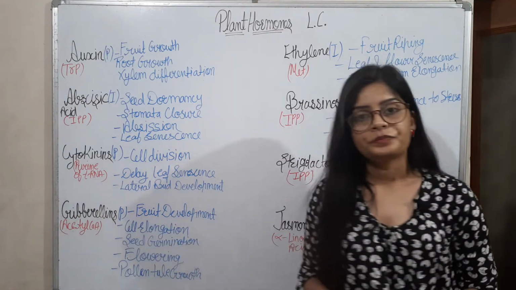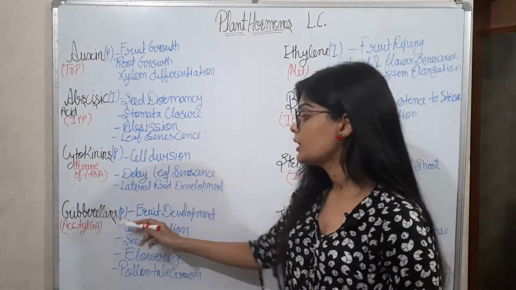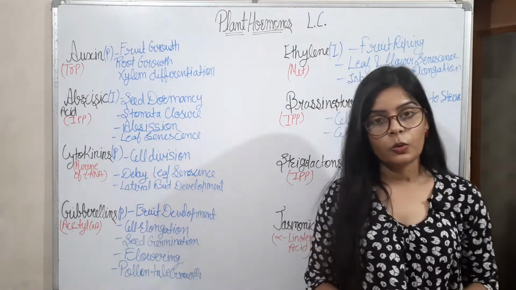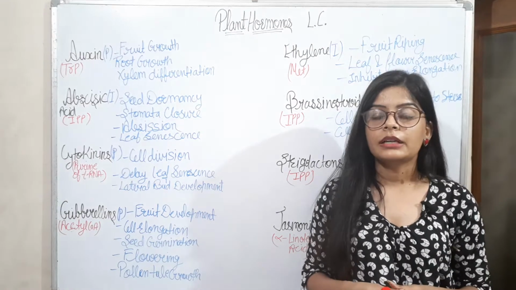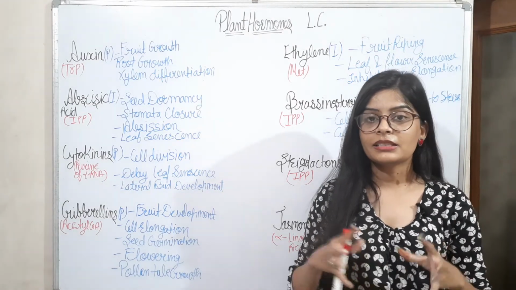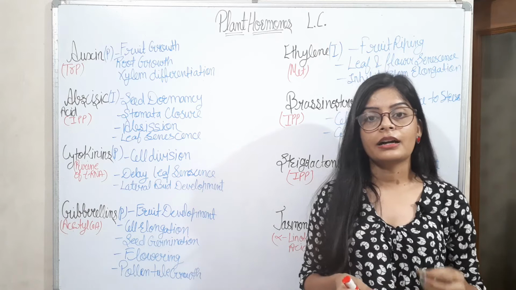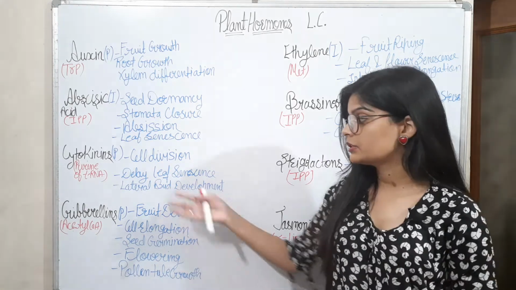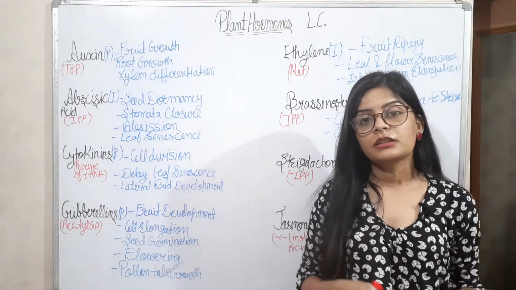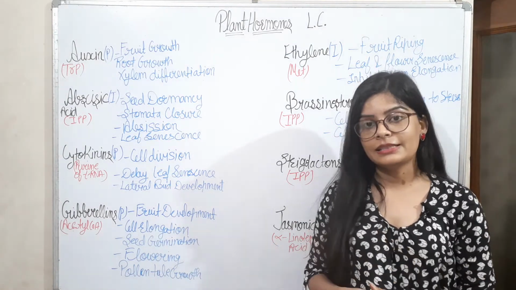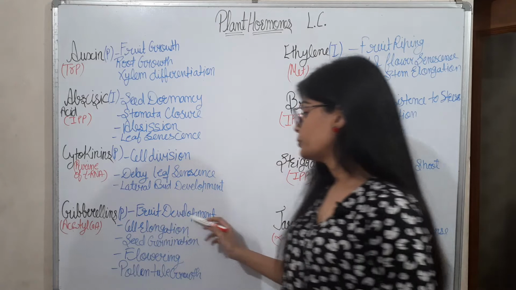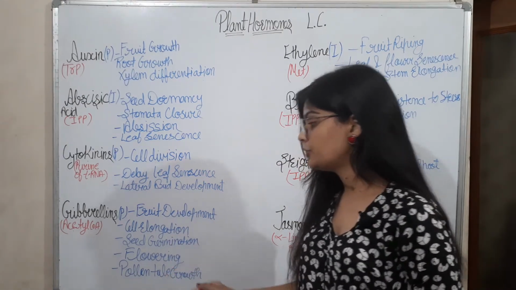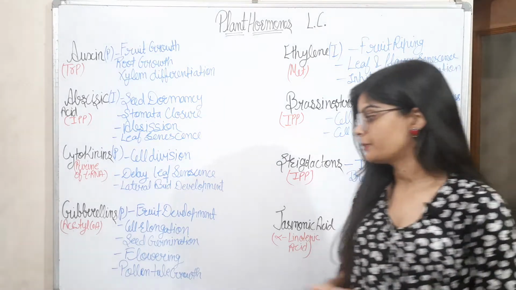Then the gibberellin hormone is a promoter hormone. Its precursor is acetyl CoA. So gibberellin hormones play a role in increasing the size of the fruit. Likewise, there are some grapes which are very small in size, and when we give gibberellin hormone to them, those grapes will increase in size. So fruit development, cell elongation, seed germination, flowering and pollen tube growth are its functions.